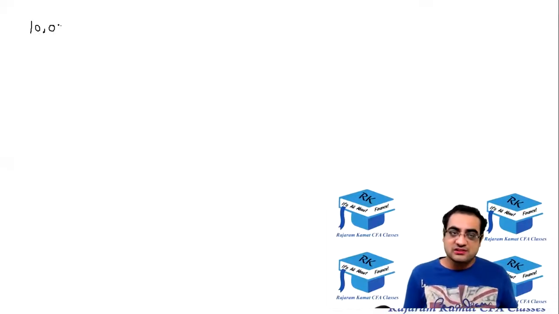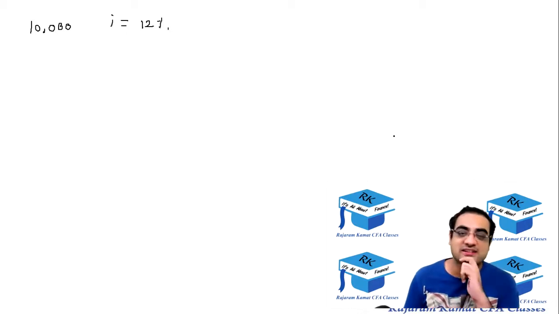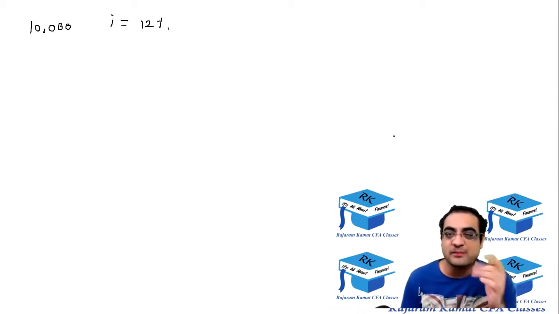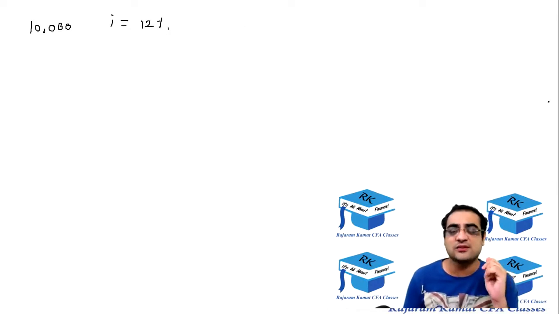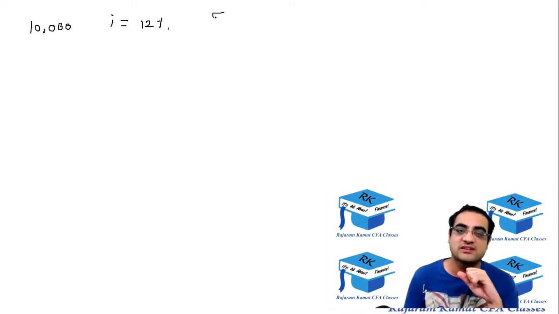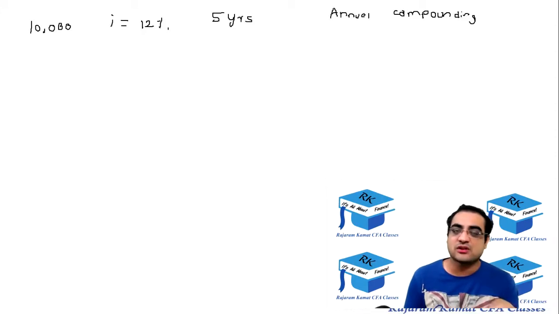Okay, so let's say you're opening a deposit of 10,000 in a bank. The bank is offering an interest rate of 12%. Nowadays, though, banks don't offer such a high interest rate, but let's say a theoretical example where the bank is offering an interest rate of 12%, and you are going to have it for 5 years. You're going to have a 5-year FD. Initially, let's take a case of annual compounding only, like the same thing we have been doing right now. So let's calculate the final value, and based on that, let's calculate the interest.